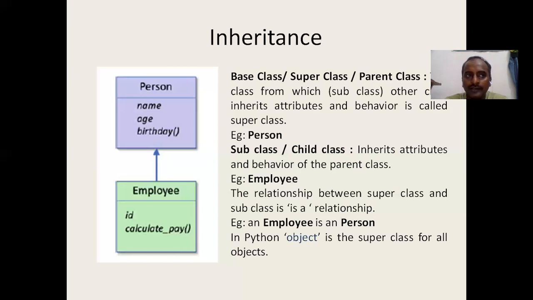For all classes in Python, there is one superclass called object. By default, for all classes which don't have any parent class directly, the parent class is the object class. We will also look at it in the example. Let me open IDLE.